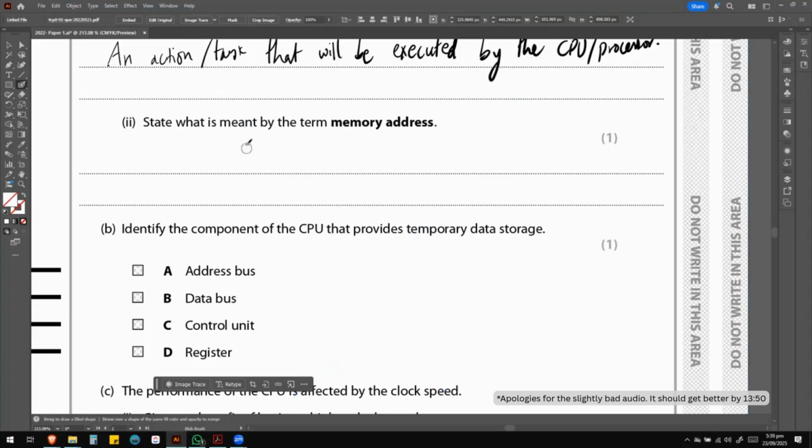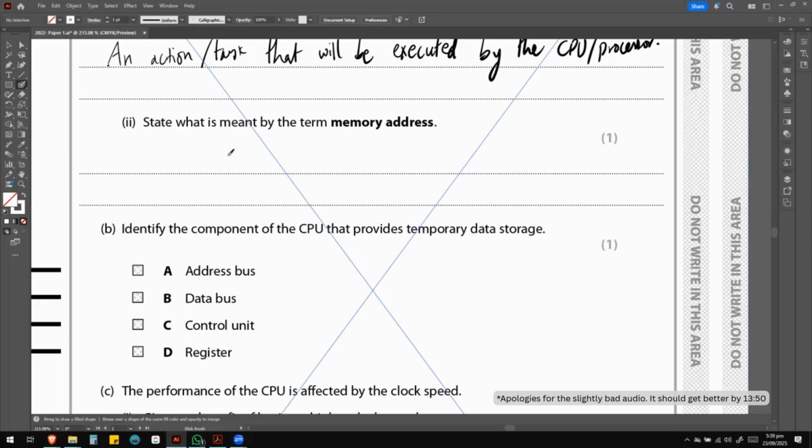Okay, my pen's gone big again. Turned white. Make it black again. There we go.